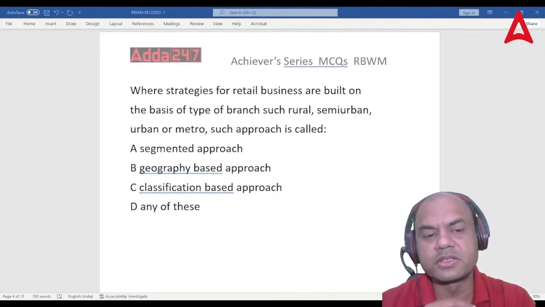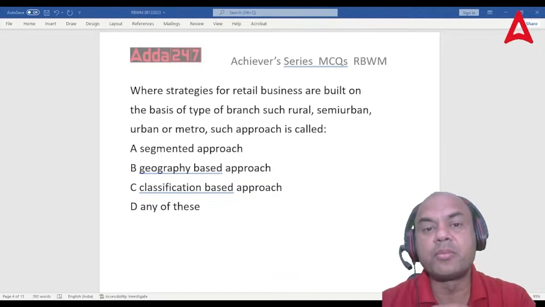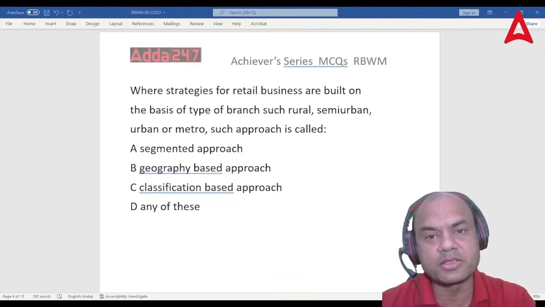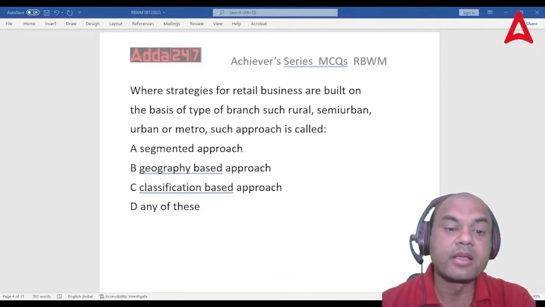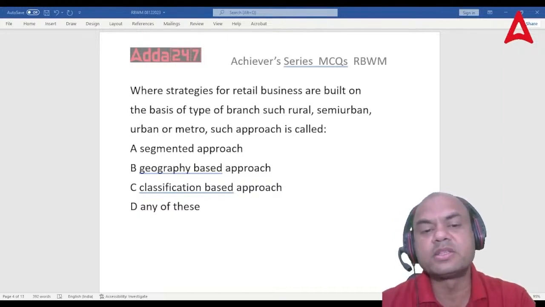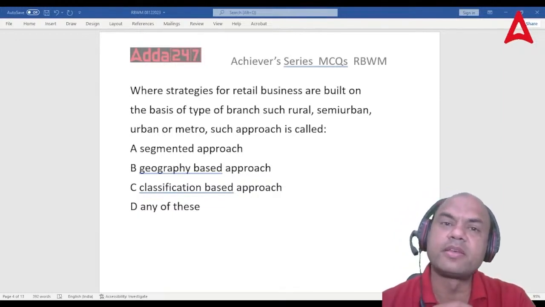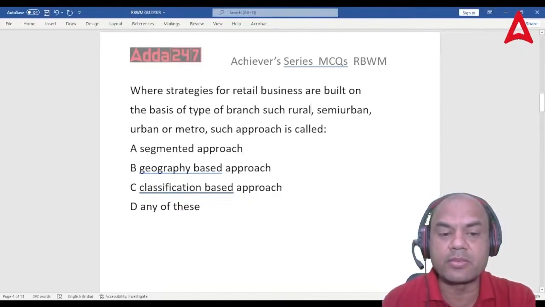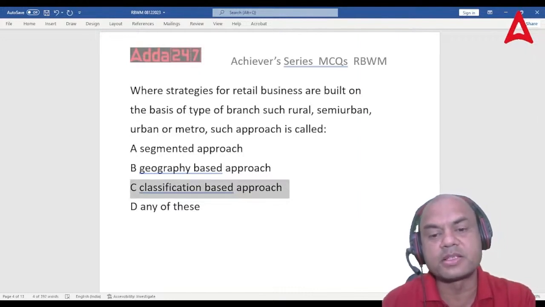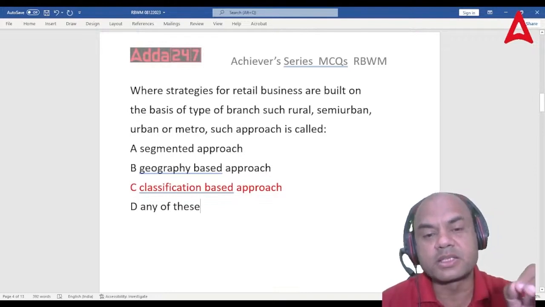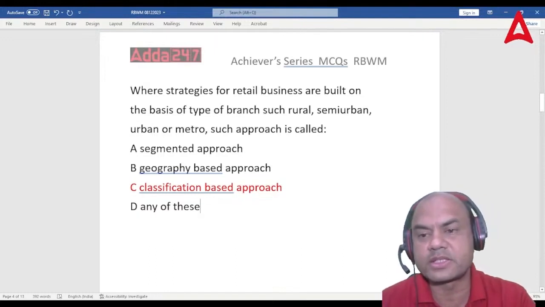Segmented means depending on the customer segment: I'm having an NRI branch, an MSME branch. Classification means rural, semi-urban, urban, as we differentiate between the branches: this is an urban branch, this is a semi-urban branch. So this becomes the answer. A classification based approach, where the branches are of the type rural, semi-urban, urban, metro, is called classification type.